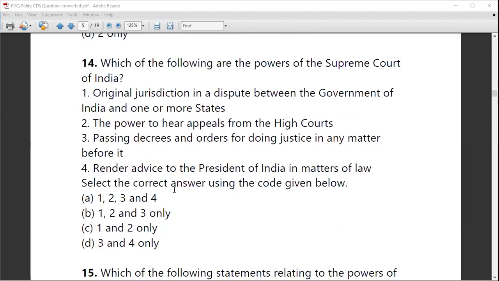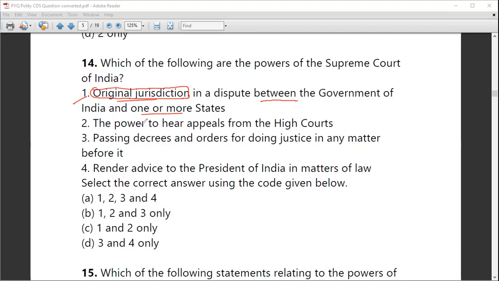Next, we'll see the next question, which asks which of the following are the powers of the Supreme Court of India. We discuss the Supreme Court, the Indian judiciary, Supreme Court and High Courts. Question number 14. First of all, the original jurisdiction is a dispute between the government of India and one or more states. Yes, correct. When we discuss original jurisdiction, there will be a dispute between the government of India and states, or disputes between two or more states.